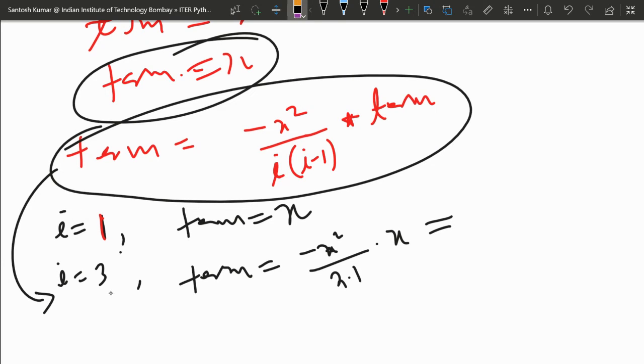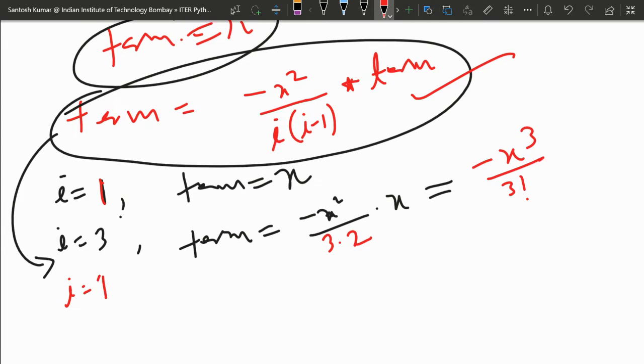So in that case it will be x square upon, replace I by 3, so 3 into 3 minus 1, and the term is x. So now the updated term is minus x cube upon 3 factorial. Then when I will be, not 4 again, because we are incrementing by 2, so 1, 3, 5.